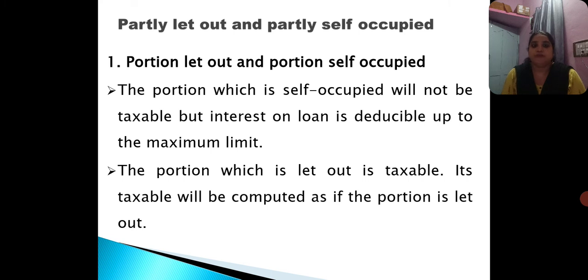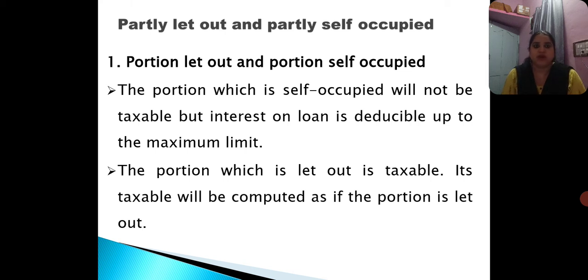First of all, the portion which is self-occupied will not be taxable, but interest on loan is deductible up to the maximum limit. The portion of the property that is self-occupied is not taxable under the head income from house property, but the interest on loan is deductible up to the maximum limit.